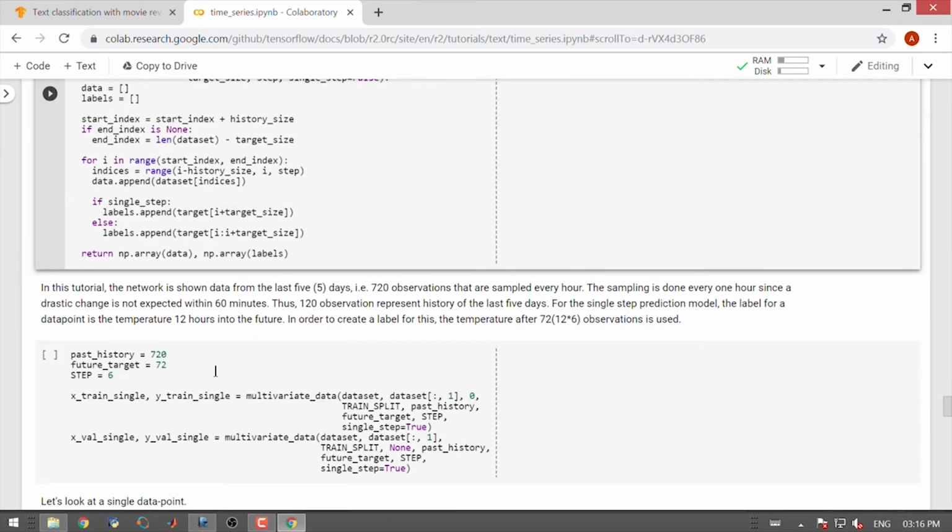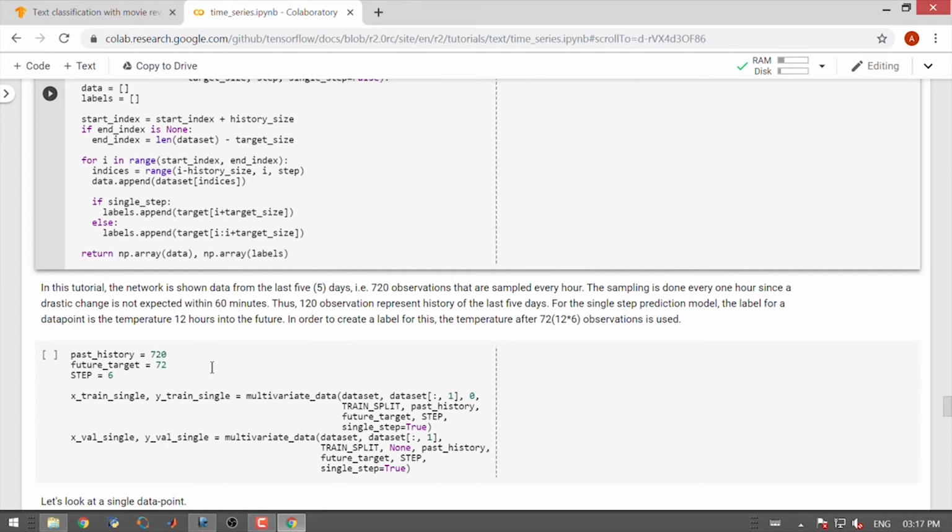In this exercise we will show the last 5 days of data to the network. The last 5 days of data will constitute 720 observations, which are sampled every hour. The sampling is done every 1 hour, since a drastic change is not expected within 60 minutes. Thus, 120 observations represent the history of the last 5 days.